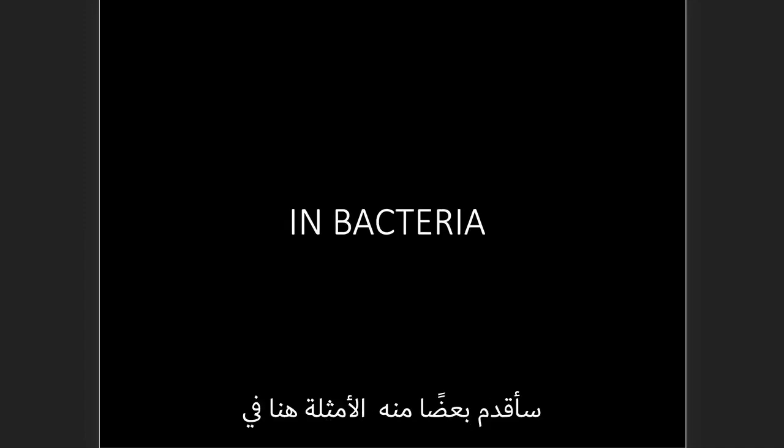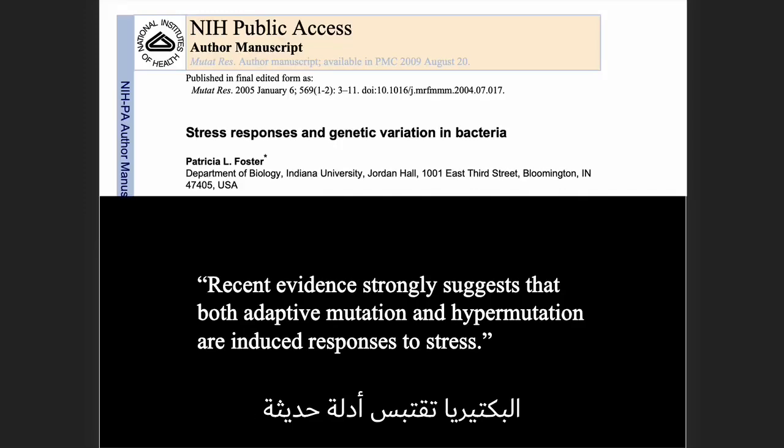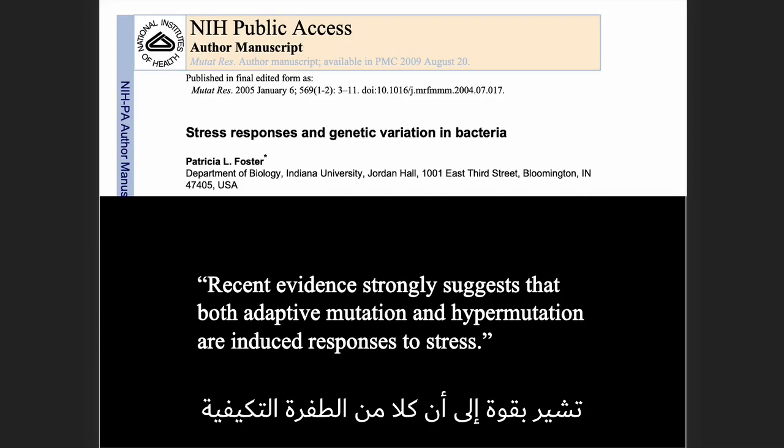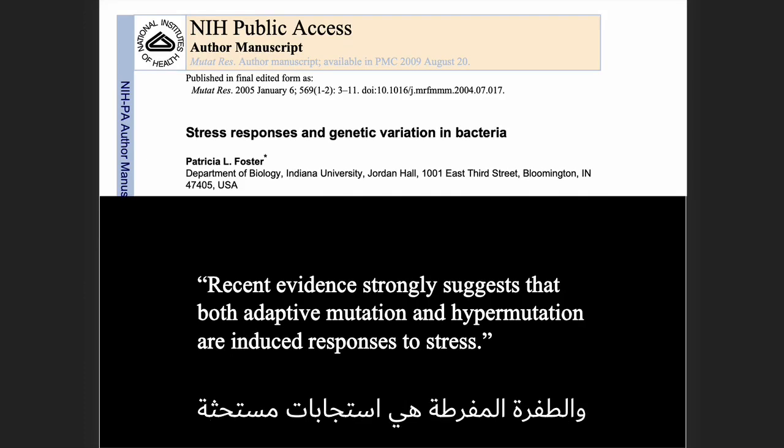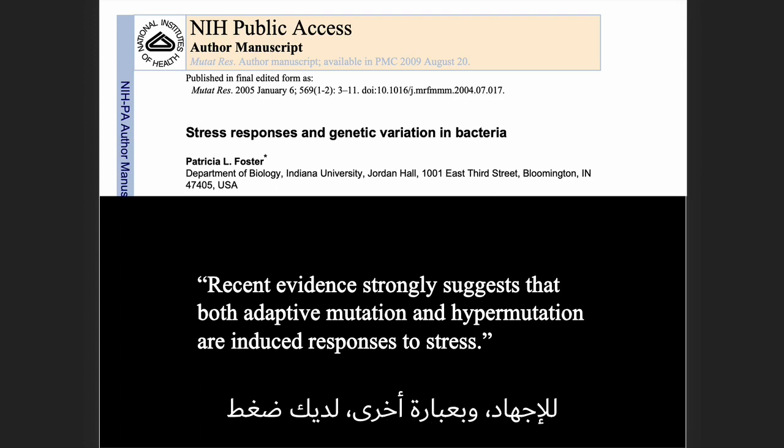First, I'll give just some examples here. In bacteria, quote, "Recent evidence strongly suggests that both adaptive mutation and hypermutation are induced responses to stress." So in other words, you have a stressful environmental challenge to a population of bacteria, and adaptive mutations are observed.